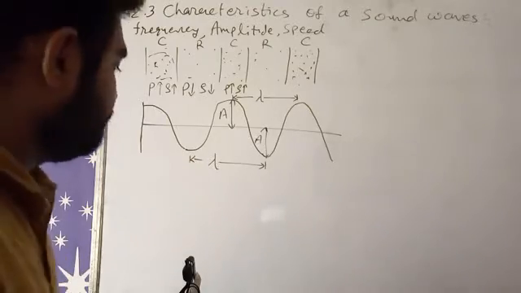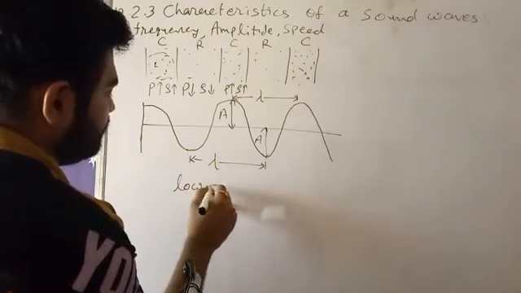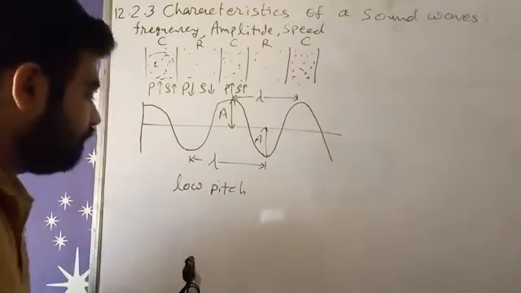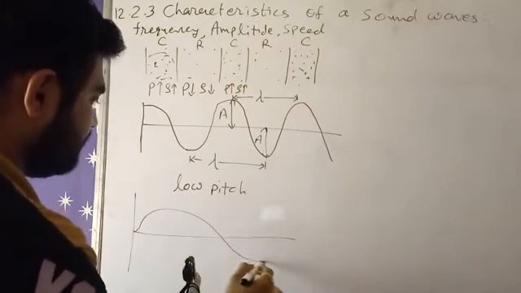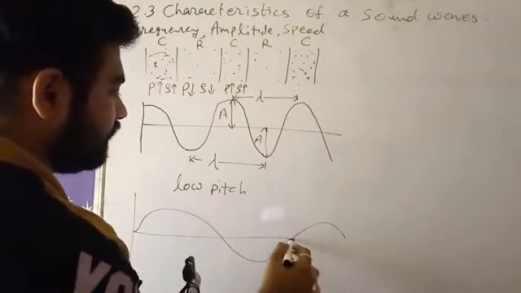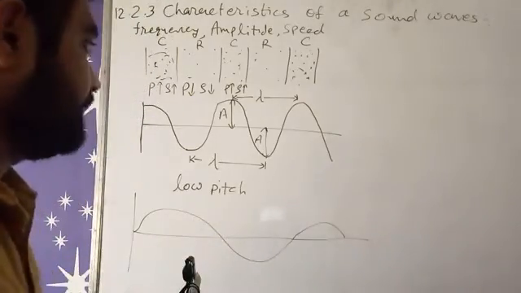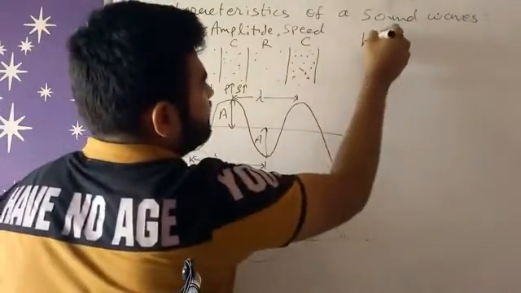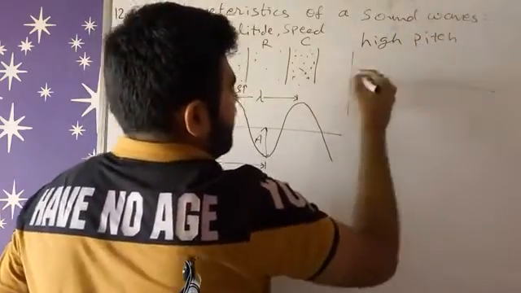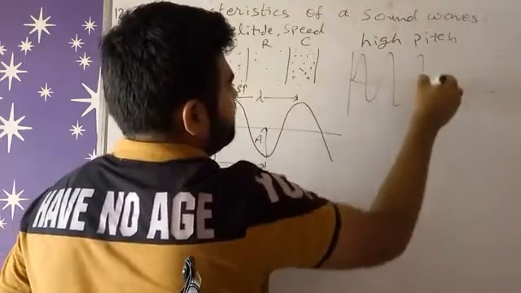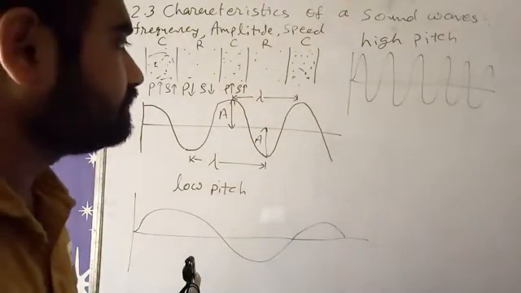Now here, if I want to draw a graph of a low pitch sound, remember, low pitch sound means lower frequency. Lower frequency means a very small number of oscillations in 1 second. If I am drawing a high pitch graph, its frequency will be higher, so in one second there will be so many oscillations.